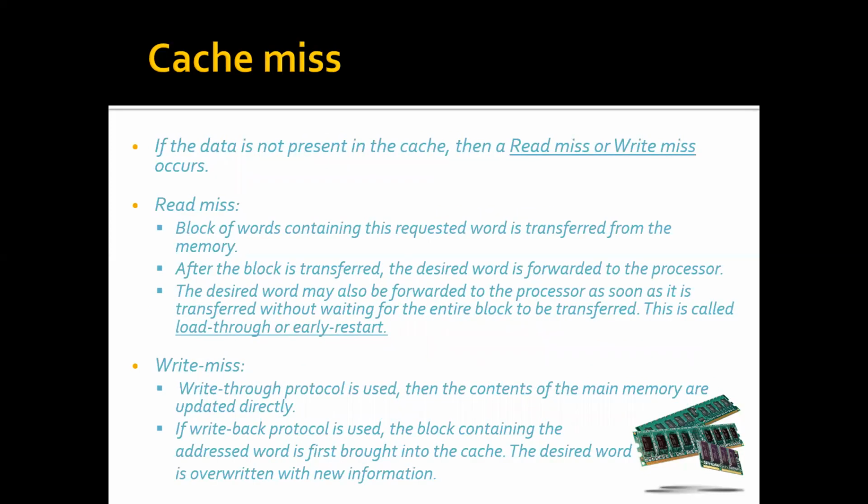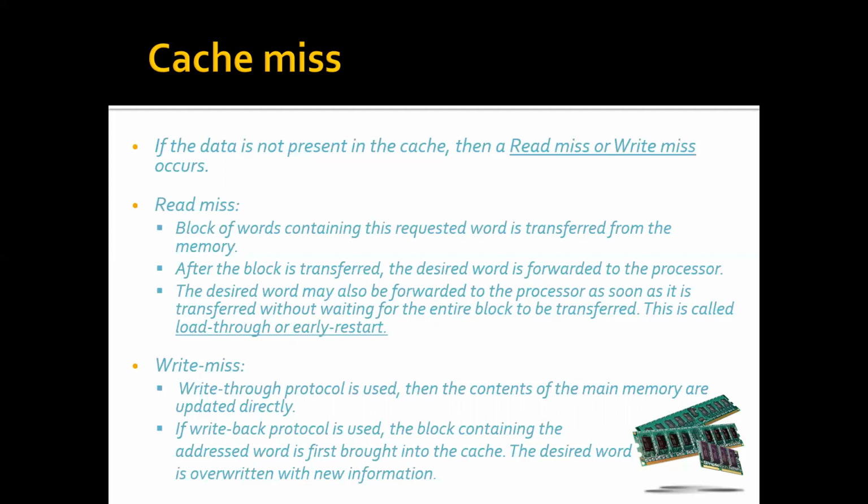If the data is not present in the cache, then a read miss or write miss occurs. What is a miss? If the data is not found in the cache. If we want to read a data item and it's not found, we say it's a read miss. If we want to write a data item and it's not found, we say it's a write miss.